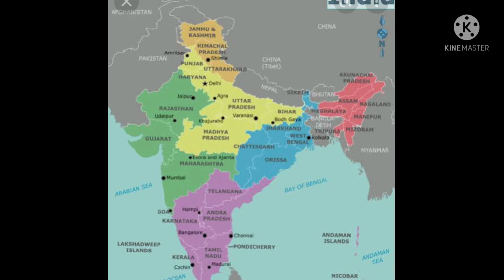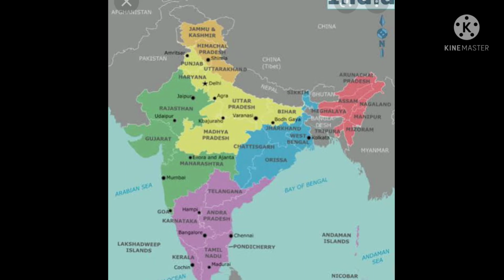India is located north of the equator and east of the Greenwich meridian. Thus, it lies in the northern and eastern hemispheres. The Tropic of Cancer passes through its center. From south to north, India extends from 8 degree 4 north to 37 degree 6 north latitude. From west to east, India extends from 68 degree 7 east to 97 degree 25 east longitude.